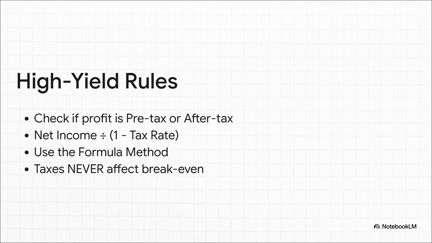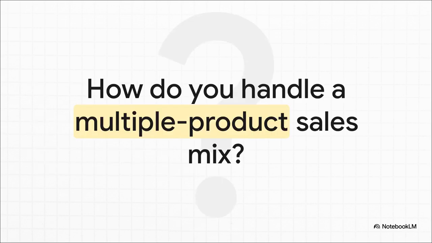Number 1, read carefully and always check if the profit is pre-tax or after-tax. Number 2, convert net to operating instantly by taking net income divided by 1 minus the tax rate. Number 3, default to the formula method to save precious time. And number 4, taxes never affect the break-even point. So, you now have the exact tools to absolutely dominate single product target profit problems, even when they try to trip you up with taxes.